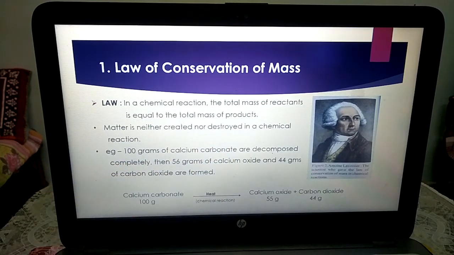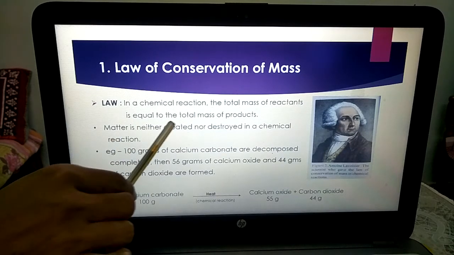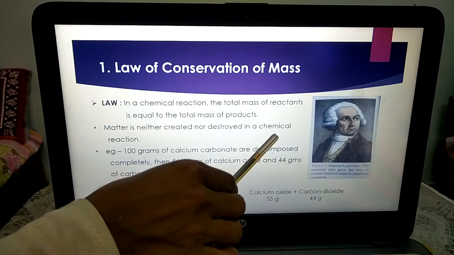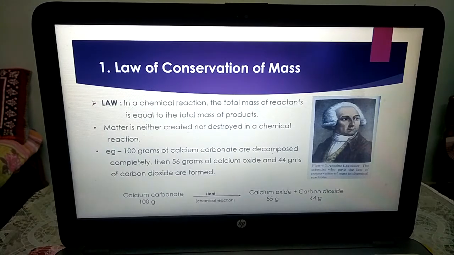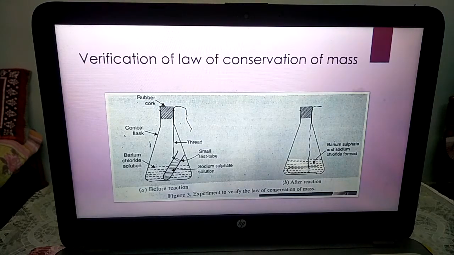As you have learned from your childhood, energy can neither be created nor destroyed. In a similar way, matter is neither created nor destroyed in a chemical reaction. Matter cannot be created nor destroyed. So this was the law of conservation of mass. Now, verification of the law of conservation of mass.